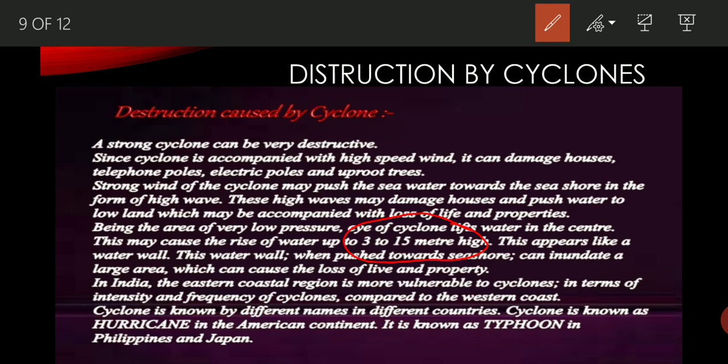In India, the eastern coastal region is very vulnerable to cyclones in terms of intensity and frequency of cyclones compared to the western coast. Students, here two terms are given, that is hurricane and typhoon. You must be aware of these two terms: a cyclone is known by different names in different countries. Cyclone is known as a hurricane in the American continents, and it is known as a typhoon in the Philippines and Japan.